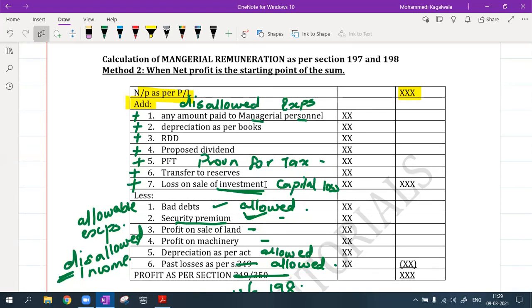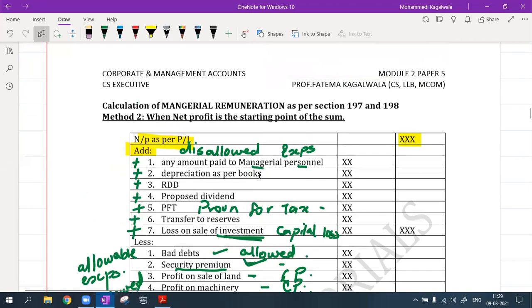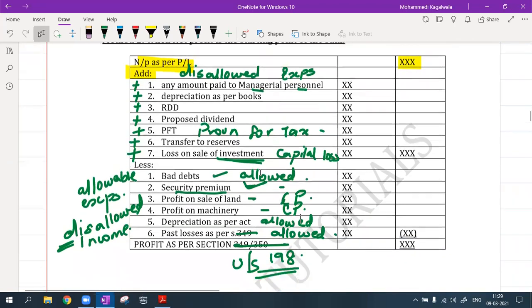Then I will deduct the allowable expenses and disallowed income. Security premium is an income, but it is a capital income, so not allowed. Profit on sale of land, capital profit. Profit on sale of machinery, anything which is capital in nature is disallowed. So whenever I start with my net profit, I will solve the sum in this manner.